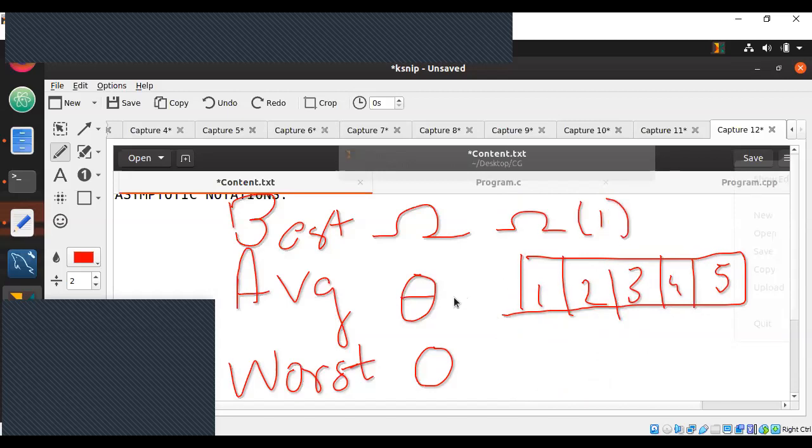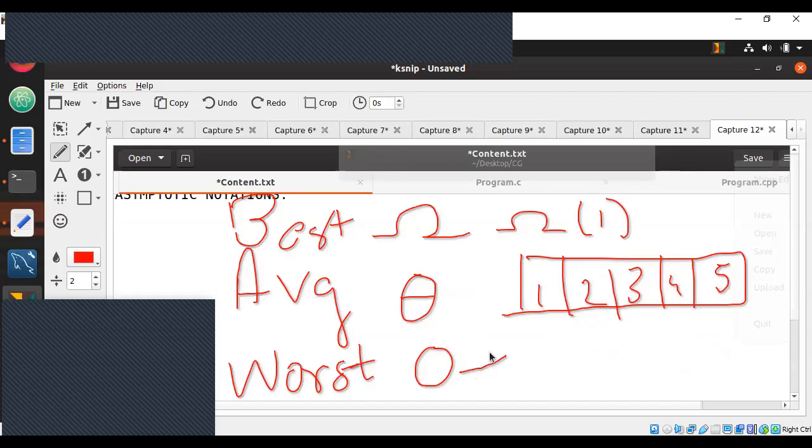Likewise, average case, I will not go to average case for now. Average case, we generally go for it is in last element and everything. Why is that? To understand that, we need to learn what is f of n, what is g of n, how do we go between f of n and g of n. We need to learn all of that. So average case, let us learn that in detail once we go for functions and graphs.